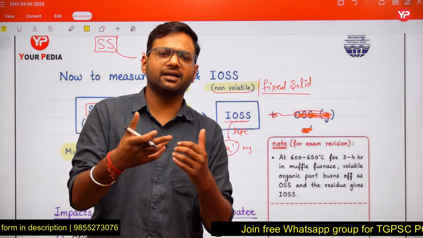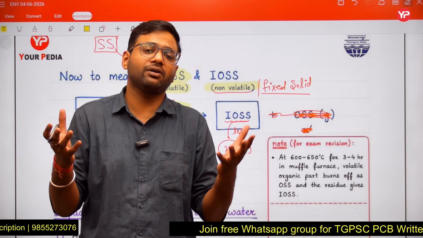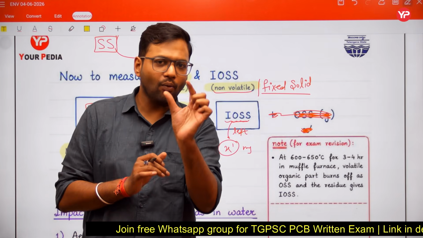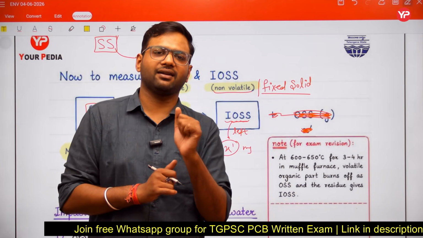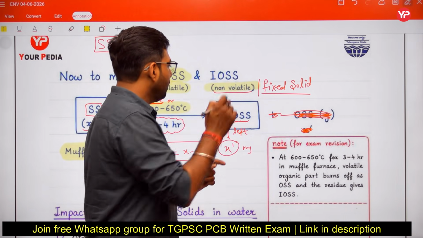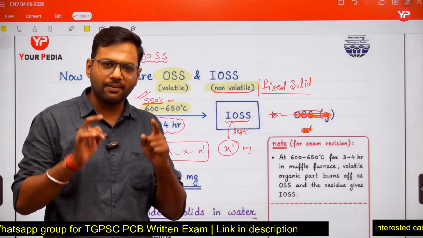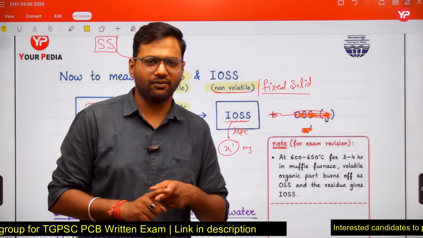Now you will say, sir, we have not read about fixed and non-fixed solids. So friends, you have to take care of this nomenclature. Remember: non-volatile solids, inorganic solids, or fixed solids. Remember the nomenclature, very important from the exam point of view, right?